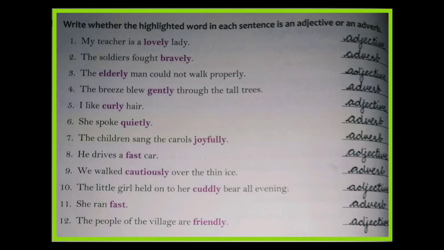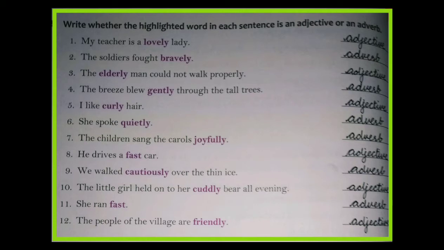Fourth one, the breeze blew gently through the tall trees. Here the highlighted word is gently and it describes the verb blew, so it's an adverb. Fifth one, I like curly hair. So the highlighted word curly describes the noun hair, so it's an adjective. Sixth one, she spoke quietly. Here the highlighted word quietly describes the verb spoke, so it is an adverb. Seventh one, the children sang the carols joyfully. Here the word joyfully describes the verb sang, so it's an adverb.